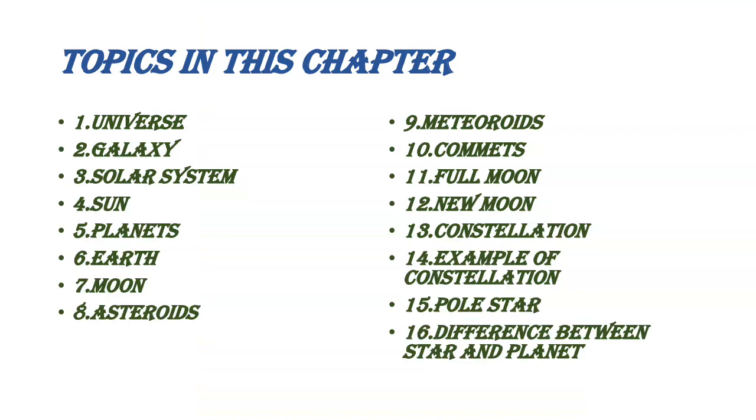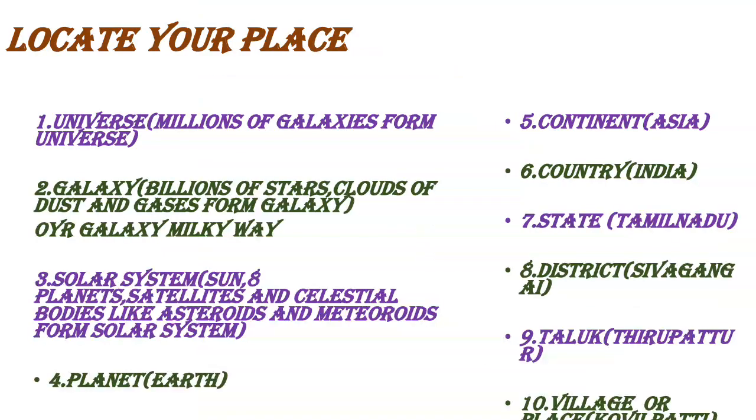In this part 1 video, I am going to cover the first 6 topics, that is universe, galaxy, solar system, sun, planets and earth.